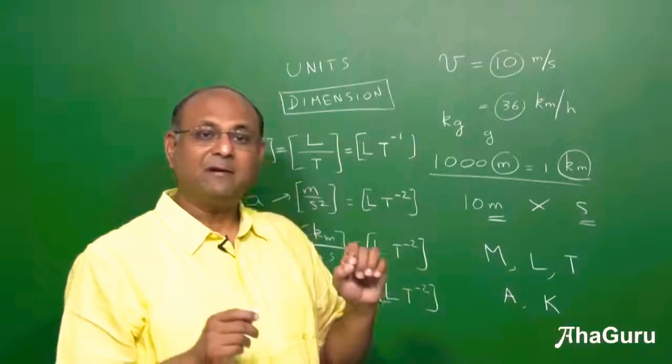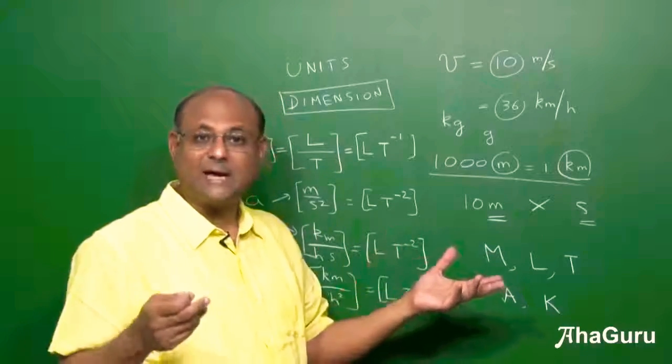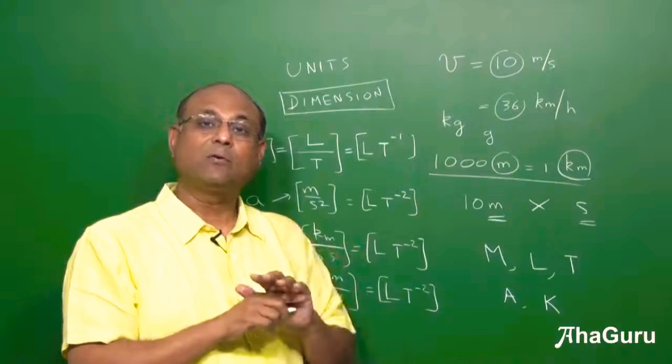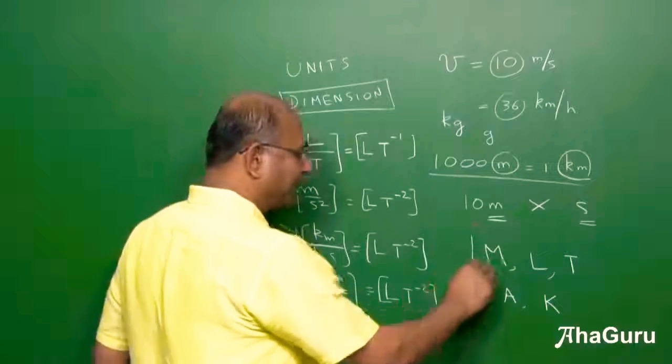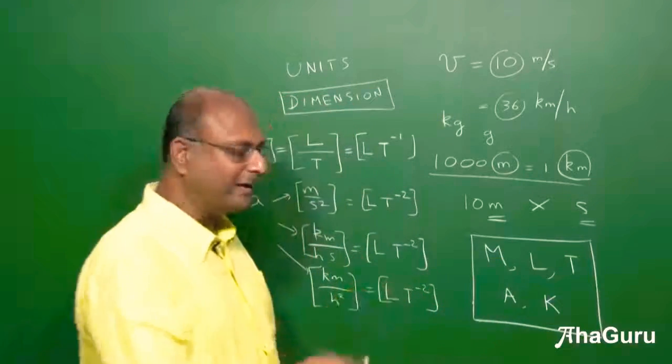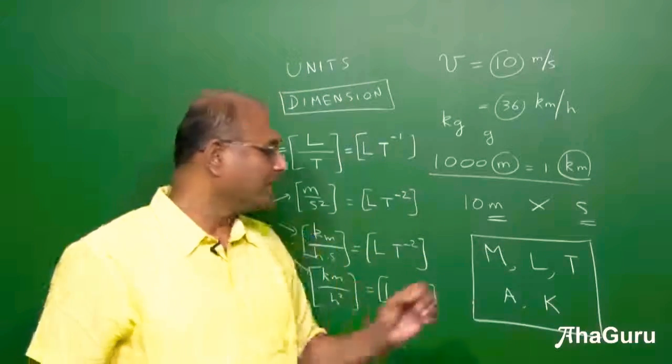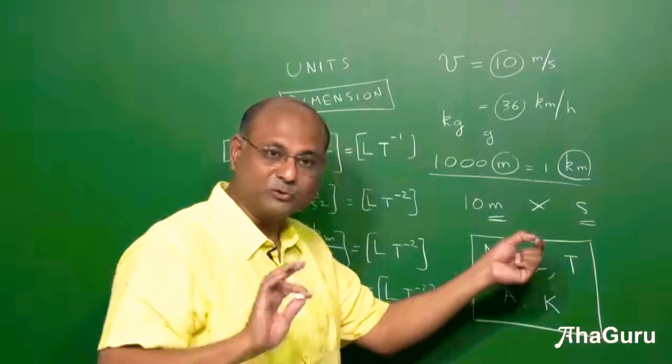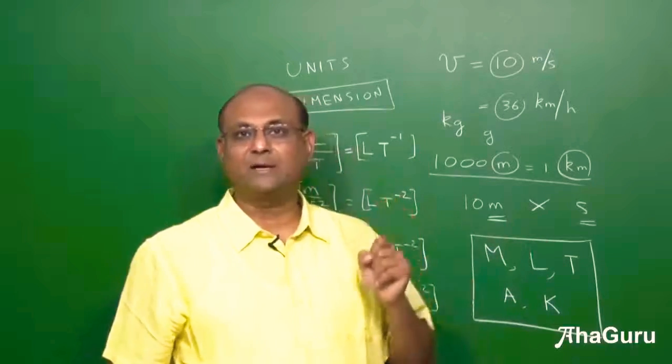We will also have radians and things like that, which are angle measures, but they are going to be dimensionless. So these are the 5 important dimensions you should always keep in mind. There are a few more that we need to worry about, but let's first focus on these. Okay, mass, length, time, most of the time, amperes and Kelvin for temperature.